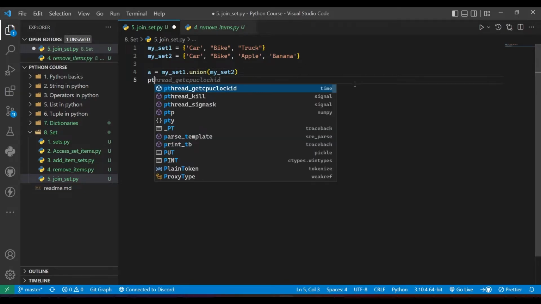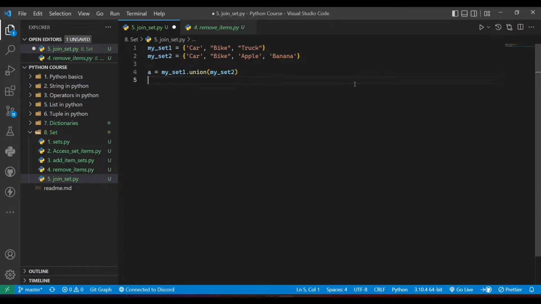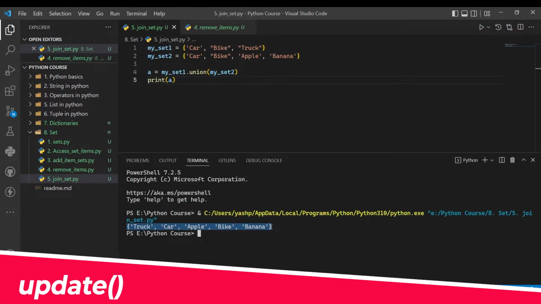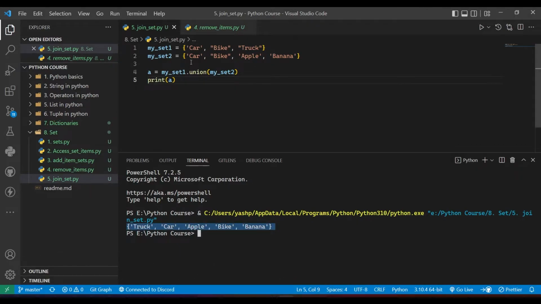And if I print a and run it, then you can see I got a whole another set, and it basically discarded duplicate values. Okay, so this is union.